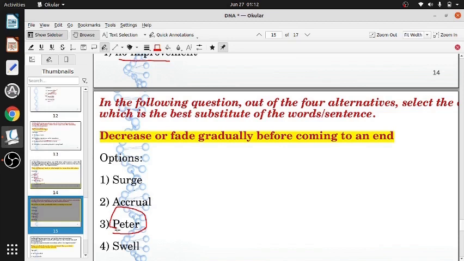So surge is increasing. Accrual, accrue or accumulate is also increasing. When you put money in a bank, the interest will accrue. Swell is also increase. It will increase in size. A tumor is a swelling, which will gradually become bigger and bigger. Peter out is decreasing in size. The only one thing we have got is peter out. So peter is the only correct option. This is the correct option.